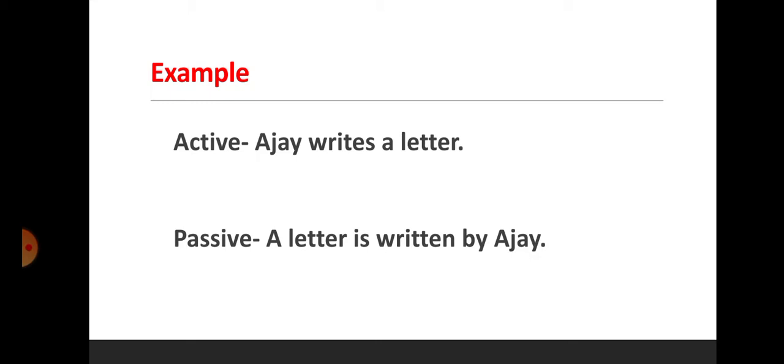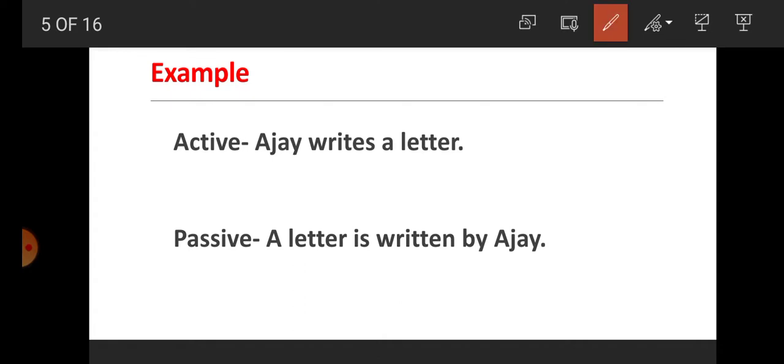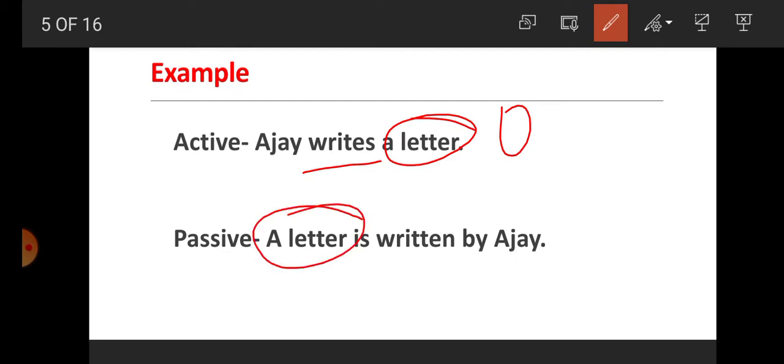Here students, in the first sentence, a letter is the object of the verb writes, and it becomes the subject of is written in the passive voice.